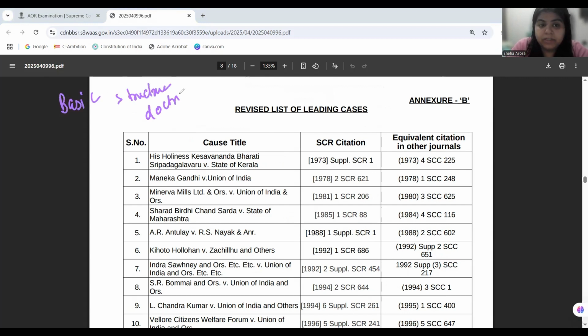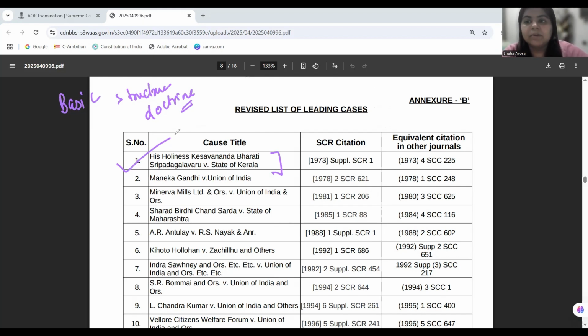Whenever we start studying the Constitution, we start with the first case, His Holiness Kesavananda Bharati versus State of Kerala. In this case, we all know that the basic structure doctrine was propounded, and the preamble was taken in as a part of the Constitution, defeating what was said in Berubari's case. Since 1973, when Kesavananda Bharati was decided, it has become an undefeated precedent to determine rights of the people.